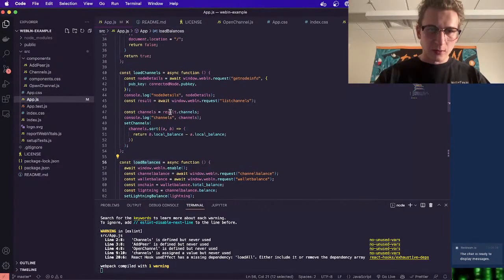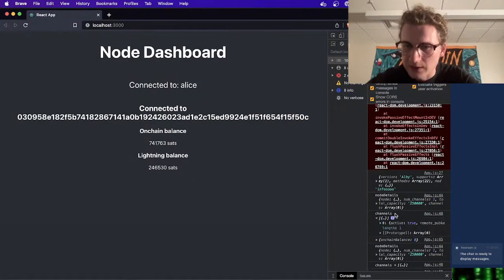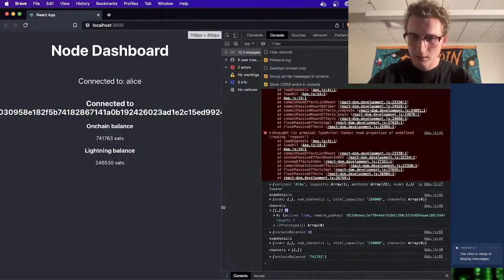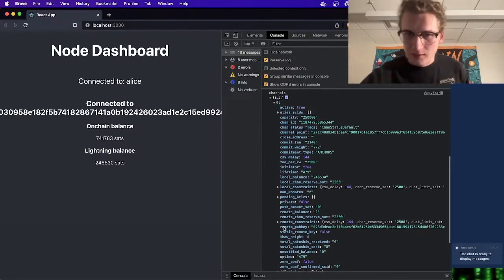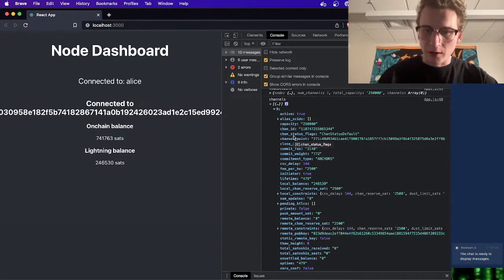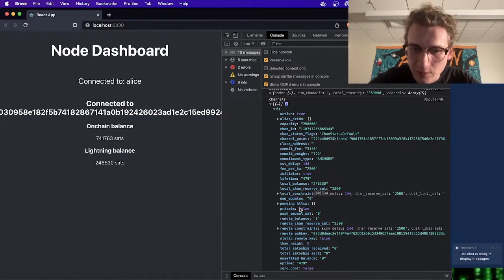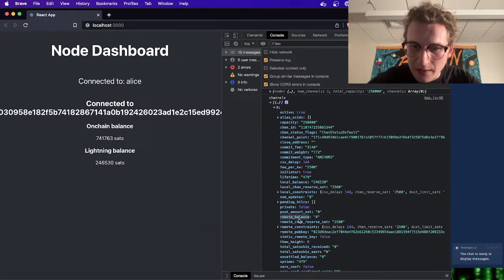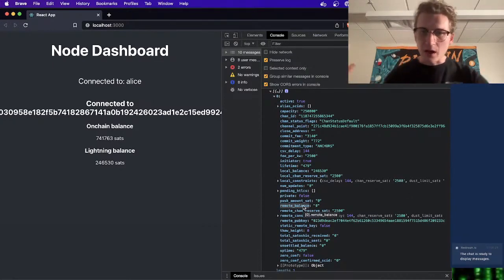And next was the channels. So we see our channels getting console logged over here. Just look at this object on the side. So this is all of the data about our channel. Good Lord, so much here. And so really the important pieces of data, the ones we're about to use, are the capacity. We've got channel ID. And where's our balances? Remote balance, which is 0. So that's the balance that's sitting on the other side.